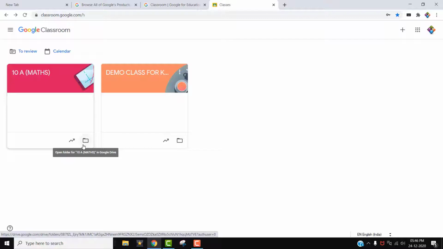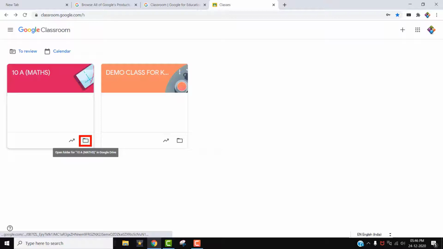To go to the drive where these files are saved, we have to click on this icon. This is the Google Drive icon. Whatever we are doing in the 10A Maths Google Classroom, all the documents sent by the children and what we send to the children, everything is saved in the Google Drive folder.